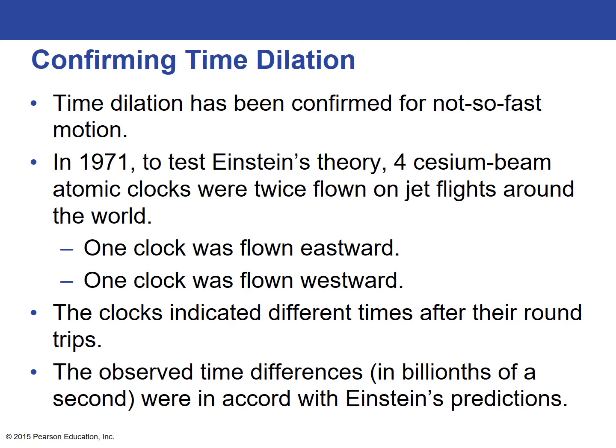Time dilation has also been confirmed for not so fast motion. In 1971, they wanted to test Einstein's theory, so they sent 4 cesium beam atomic clocks flown around the world twice on jet flights, and 1 clock was flown eastward and 1 clock was flown westward. At the end of this, the clocks indicated different times after their round trips, and the observed time differences, which were only in billionths of a second, were in accord with Einstein's predictions.